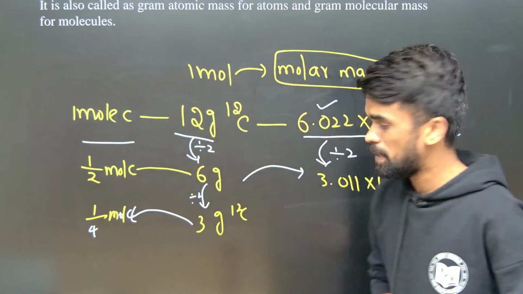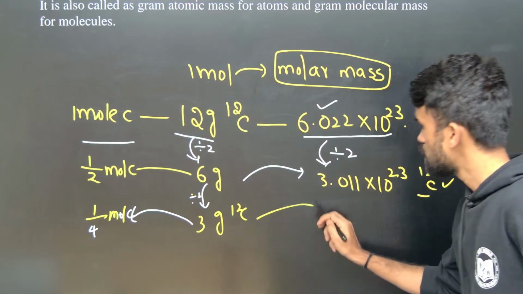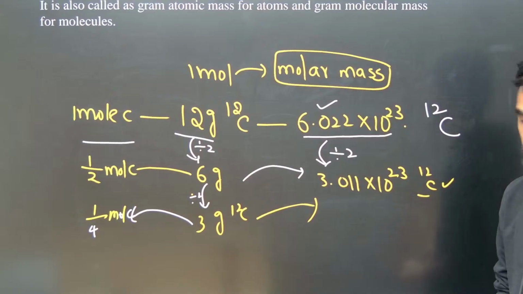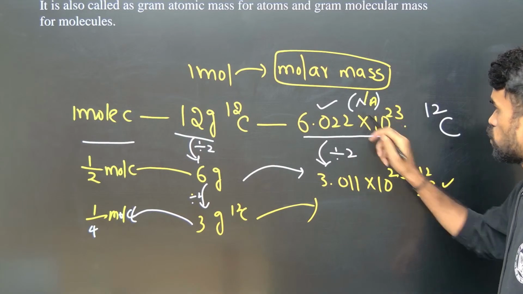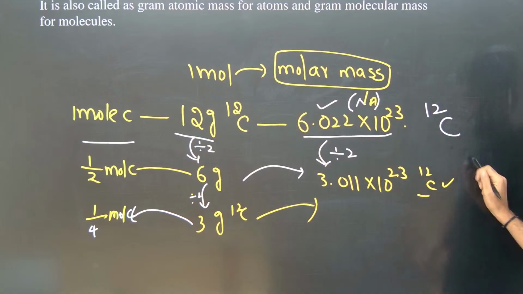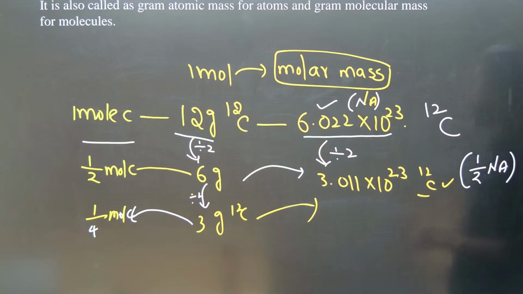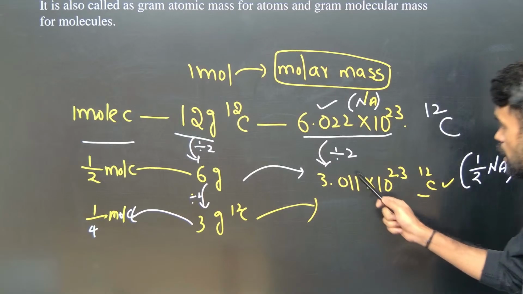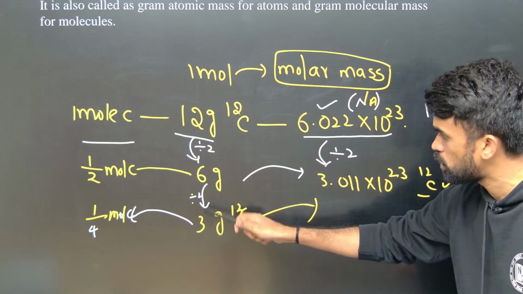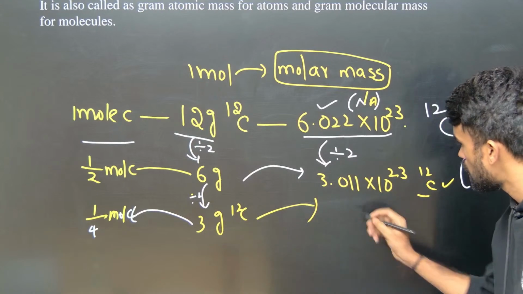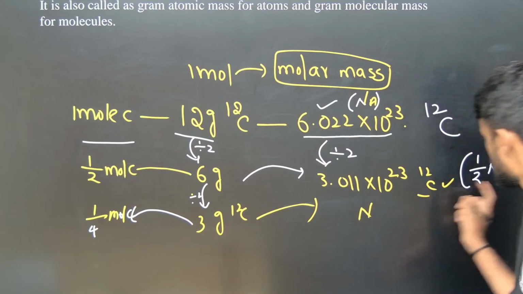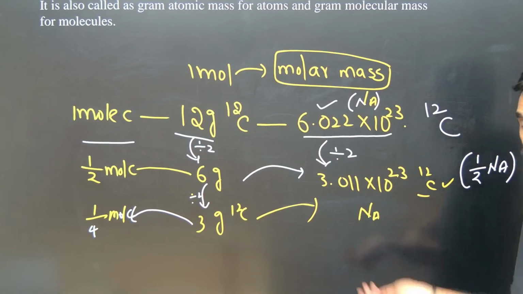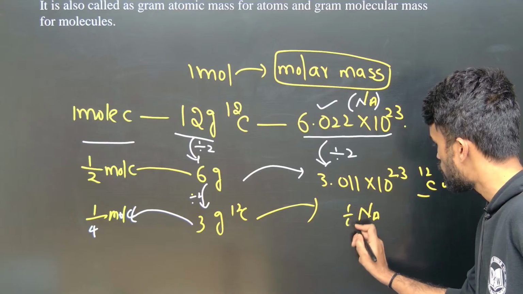Okay, so I hope it is clear. Now here, see, 6 grams means this many number of particles. This number I can indicate with Na, Avogadro number. So this is half of Avogadro number. Now again this number has to be divided by 2, so it is 1 by 4 of Na.